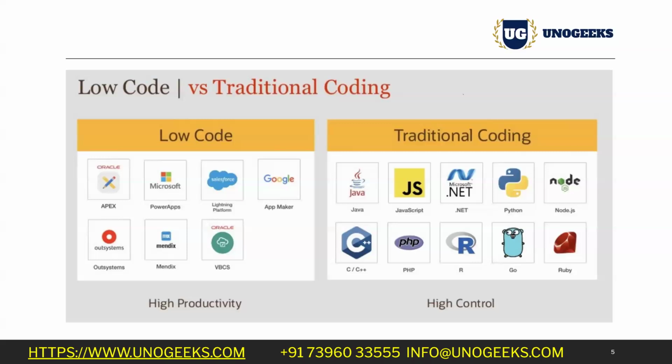Now, is Oracle Apex the only player in the market for low code? No, there are other players also. From Microsoft, we have Power Apps. From Salesforce, we have Lightning Platform. We have App Maker, OutSystems, Mendix, and from Oracle, we have one more, Oracle VBCS. But why is Oracle Apex more famous among all of these?